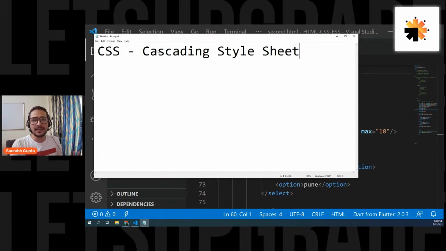What is it? It's simply a language. Just like HTML, it's again a language, but it's a styling language that works with HTML, or works on the HTML elements. What it does is it applies style to the HTML element. When I say apply style, that means it helps HTML elements grow in size. Basically, it helps in sizing, coloring, movement, and arrangement, like in complete designing.